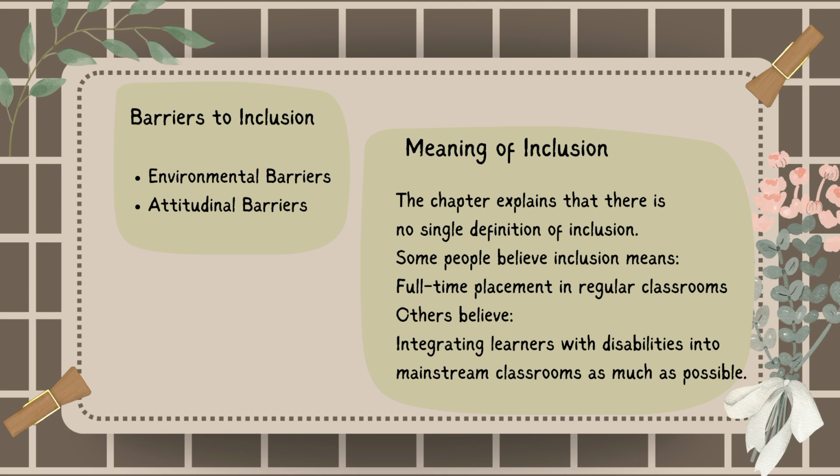These are problems in the system or environment, such as inaccessible policies, lack of support services, and poor classroom accommodations. And the second one is attitudinal barriers. These are negative attitudes from society, such as stereotypes, discrimination, negative language, and stigma. These barriers limit learners' participation and achievement.